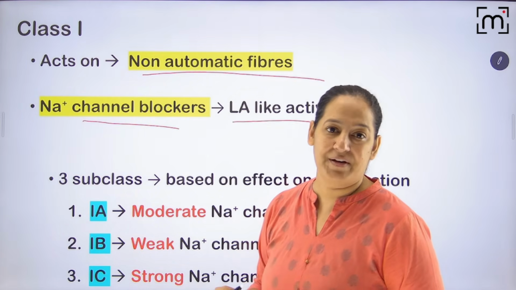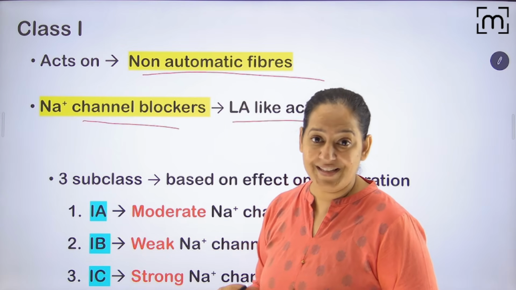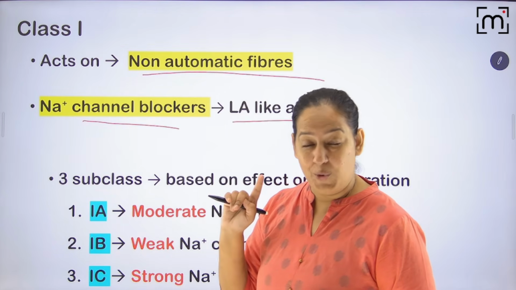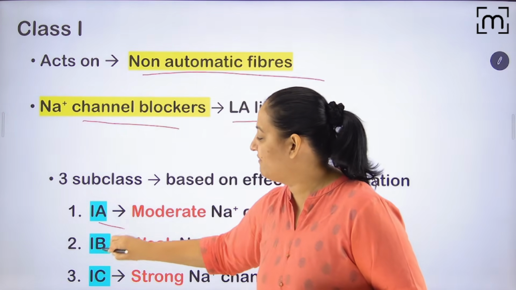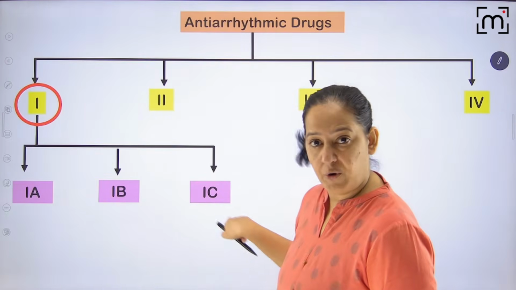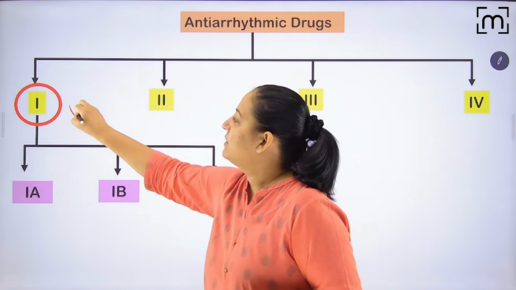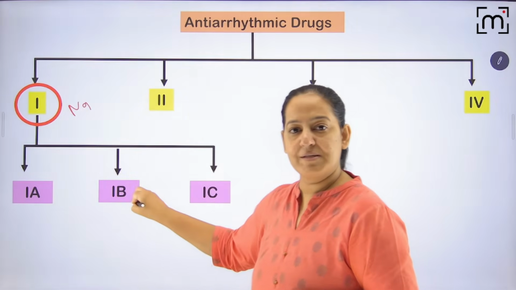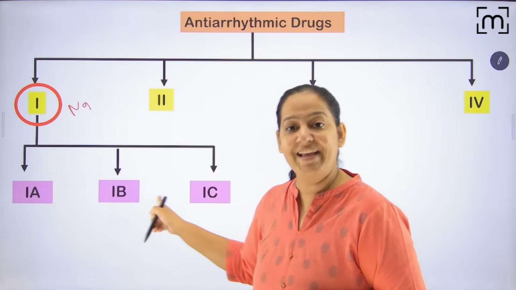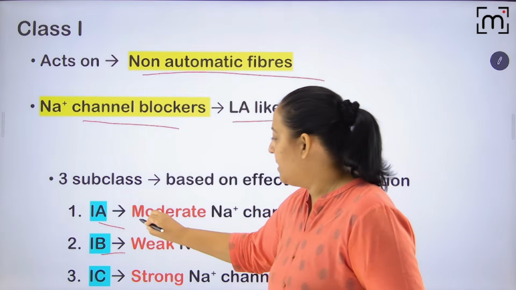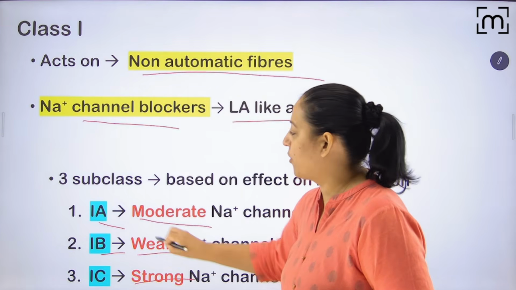They stabilize the membrane. The drugs which block the sodium channel stabilize the membrane. I taught you this in the local anesthesia session, so watch that. They are of 3 types: 1A, 1B, 1C. They all are sodium channel blockers. But this one blocks moderately, this blocks weakly, and this blocks strongly. You can see moderate blocker, weak blocker, strong blocker.